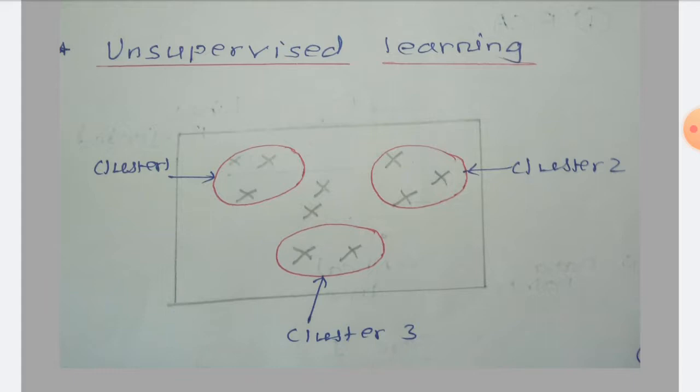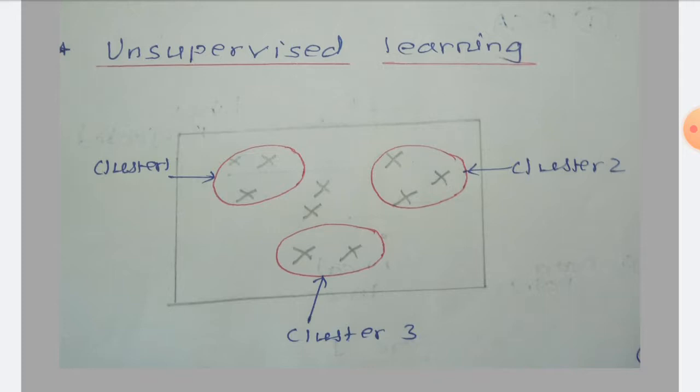Now take the example, we have 10 fruits and we have to divide them into different categories, but we don't know how many categories we have to make, and based on what. So how to solve this problem? One could do it on the basis of size of the fruits, another can do it on the basis of color of the fruits, or one may do it on the basis of taste. So this is what is called clustering.